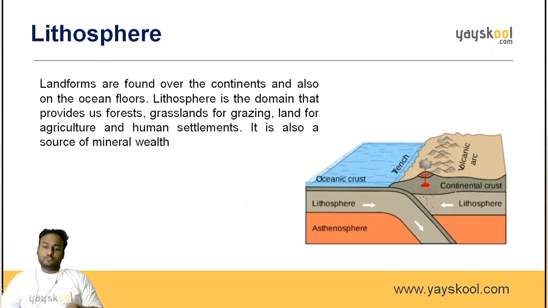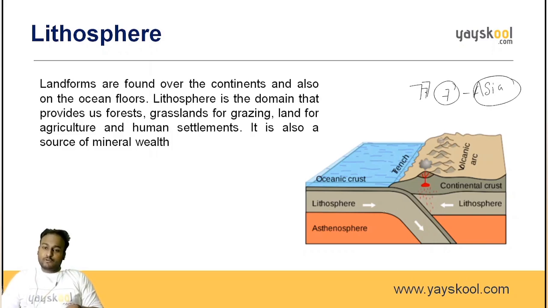Lithosphere. See, I've just told you. On the surface of the earth, we have some land, we have some water, and the water content is the ocean, and the land is the continent where we all live. How many continents do we have? We have 7 continents. So what is a continent? Asia is a continent.